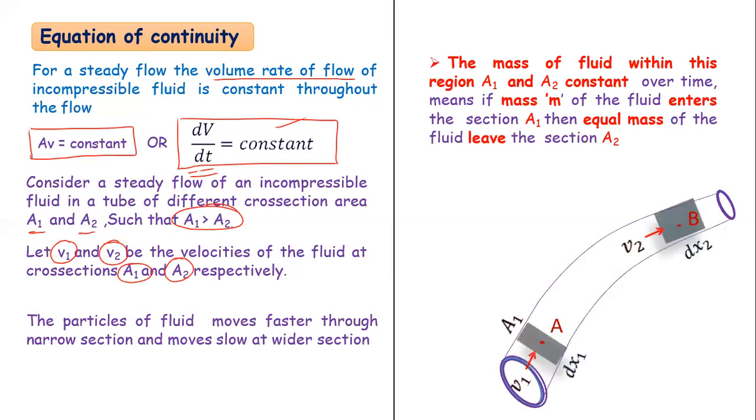So we can see a diagram here. This is cross-sectional area A1 and this is cross-sectional area A2. Here A1 is greater than A2. So V1, V2 are the speeds.